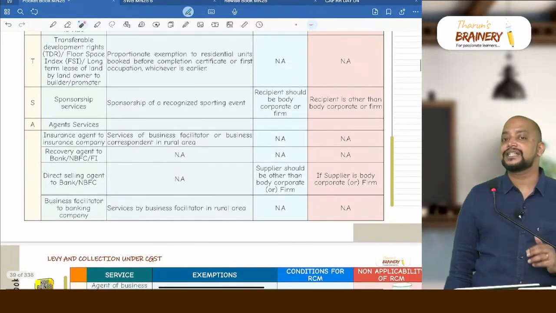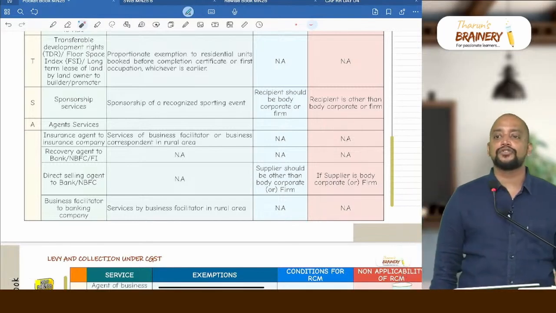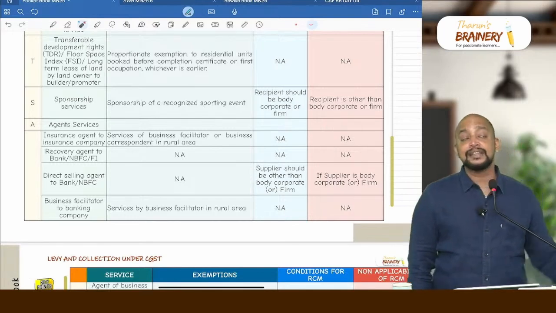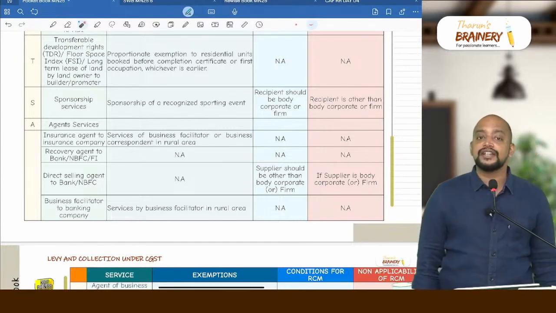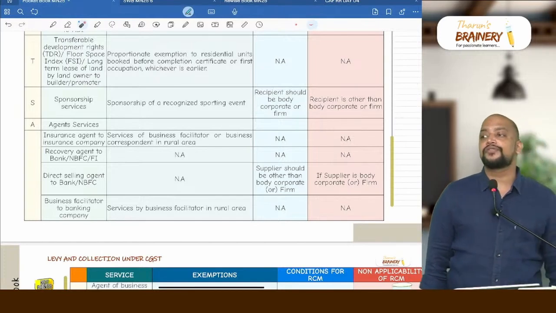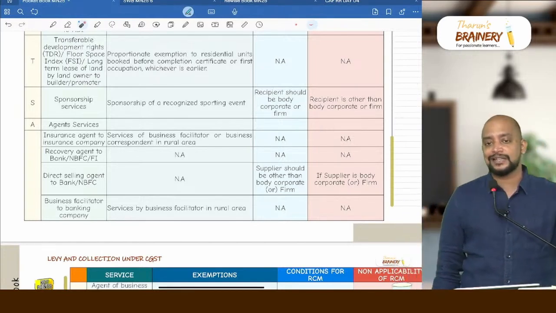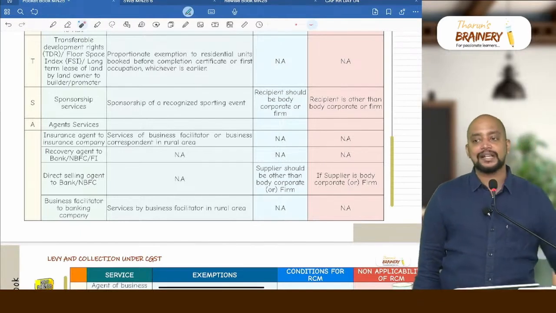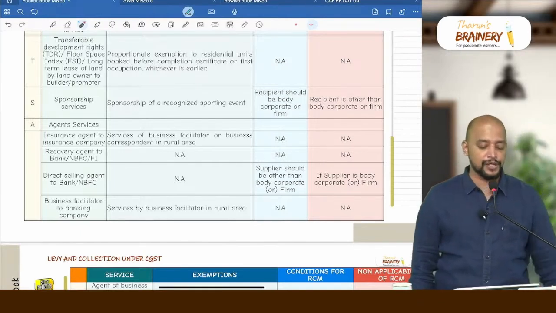Then next we have TDR, FSI and long-term lease. TDR, transferable development rights, FSI, floor space index and long-term lease. In that connection, we have one exemption. What is that? If the promoter or builder is using this for construction of residential units, to the proportion of residential units booked before completion divided by total carpet area, that is exempted. Remaining will be taxable under RCM. Do we have any condition for RCM? No. Non-applicability of RCM also no.